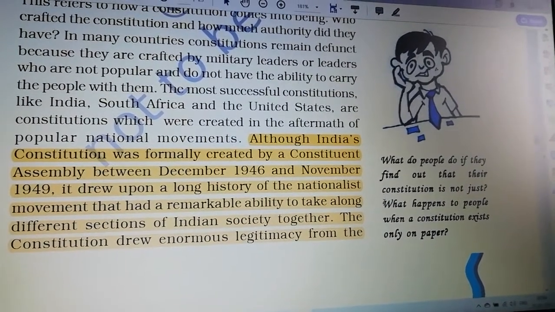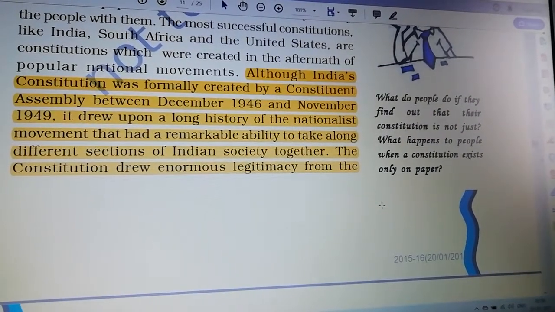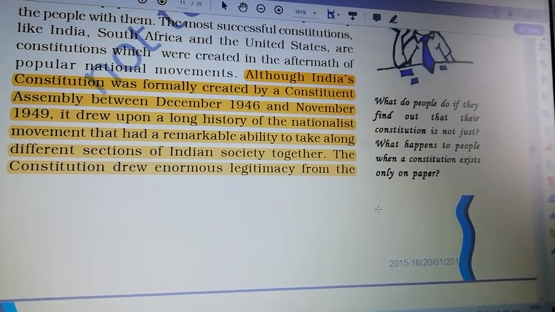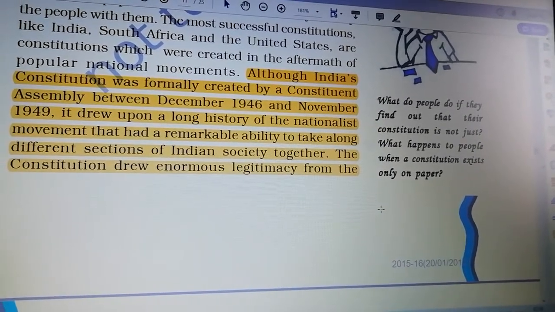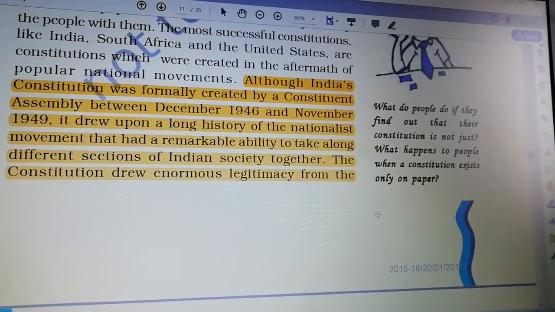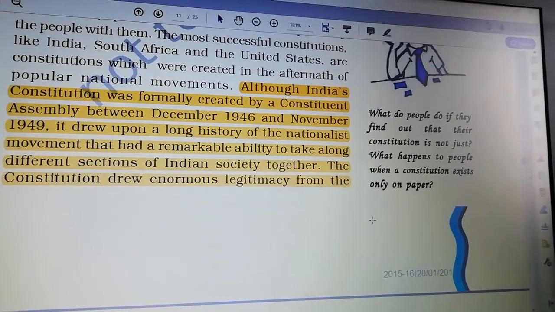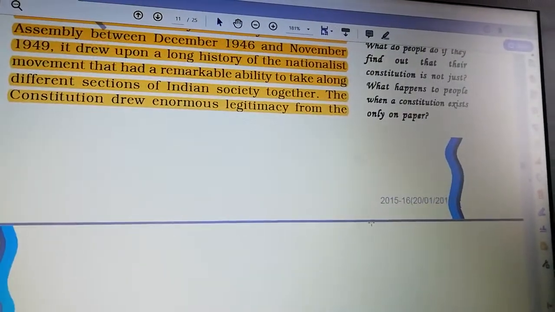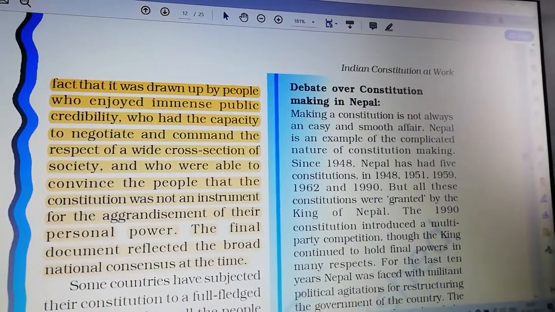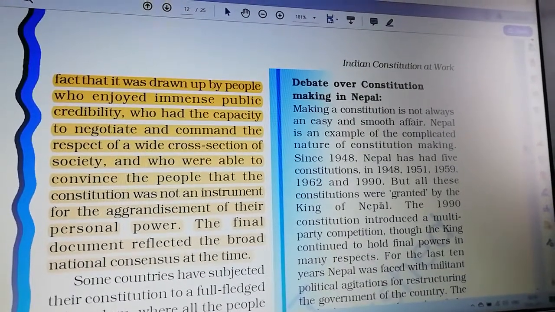You can see, although India's constitution was formally created by a constituent assembly between December 1946 and November 1949, it drew upon a long history of the nationalist movement that had a remarkable ability to take along different sections of Indian society together. The constitution drew enormous legitimacy from the fact that it was drawn up by people who enjoyed immense public credibility.